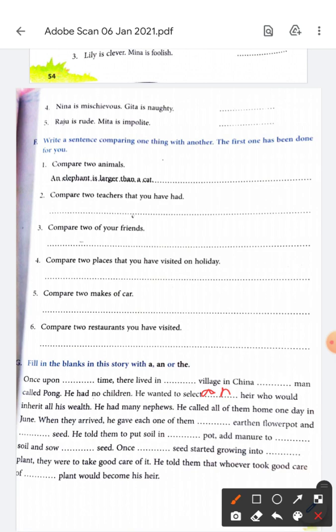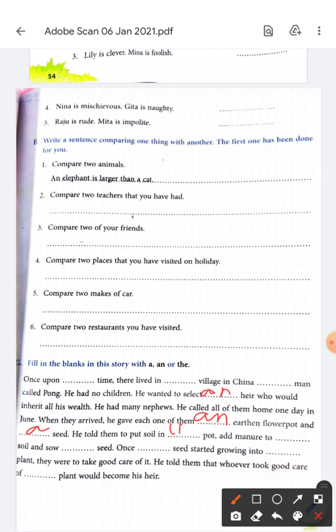When they arrived, he gave each one of them an earthen flower pot. Earthen है ना, EAR, so it will be an earthen flower pot and a seed. He told them to put soil in a pot or the pot?